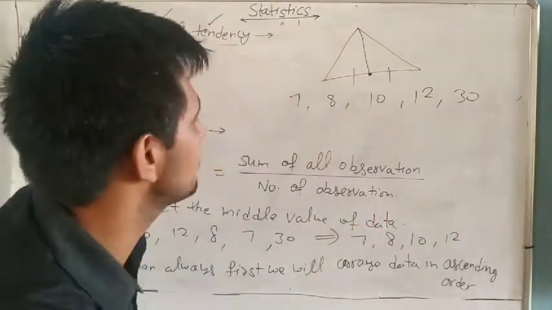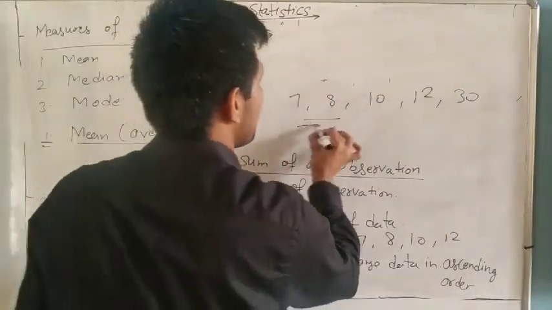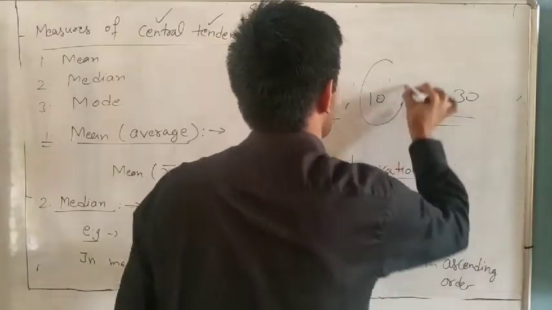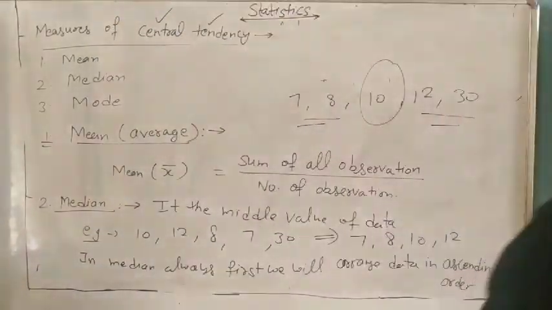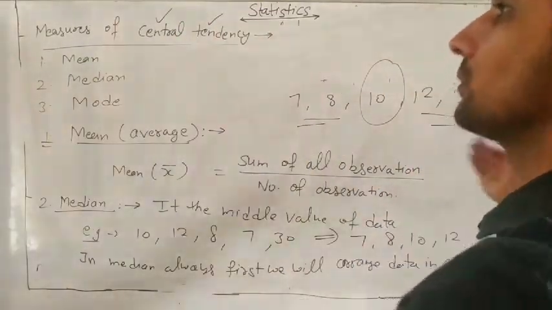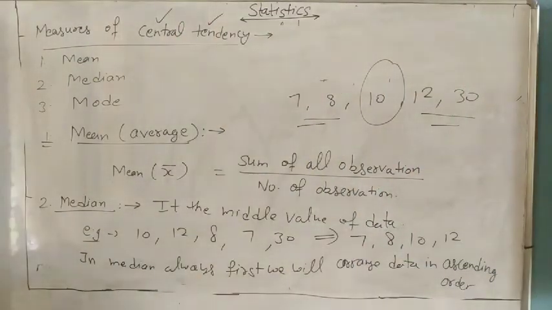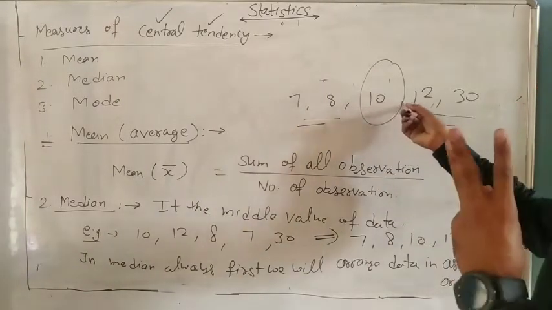So tell me which one is the middle value from this one. We leave 2 from here, 2 from here. So what is the middle value? 10. But in exam we cannot do it like this, leaving 2 from that side and 2 from this side. Understand? So it means this one is which number? First number, second number, third number.